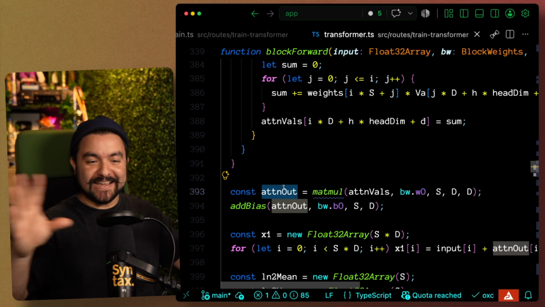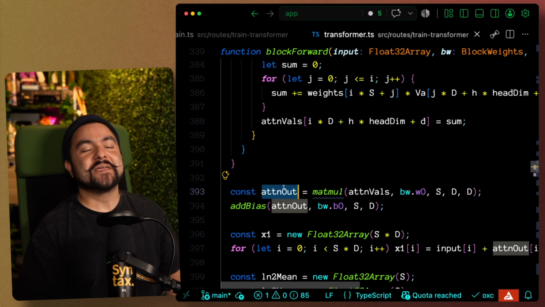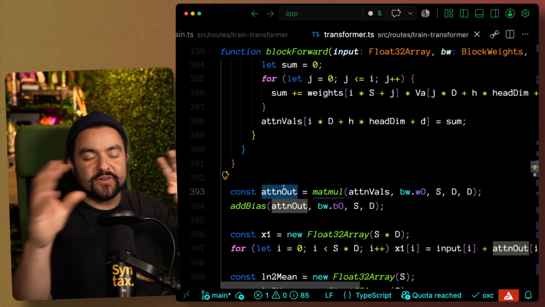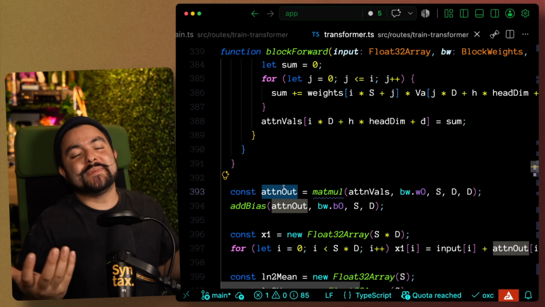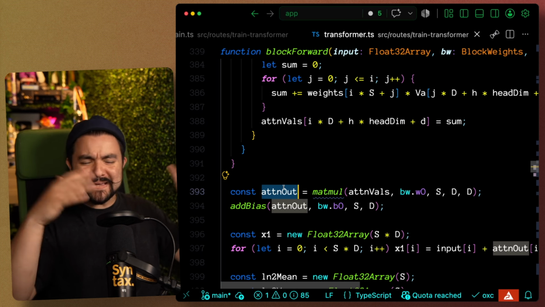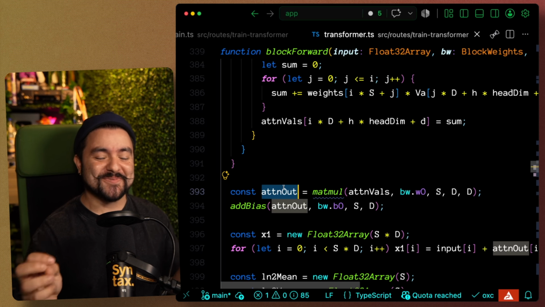Now, I'm not going to pretend like I understand all the intricacies of all of this because it's a lot of heavy maths. But if you think about the diagrams from the last section, this is roughly how the code corresponds. And ultimately, I'm showing it to you because it's not magic. It's just math. It's just numbers, mixing them around, and some really smart people figured out how to mix those numbers around in the right way.